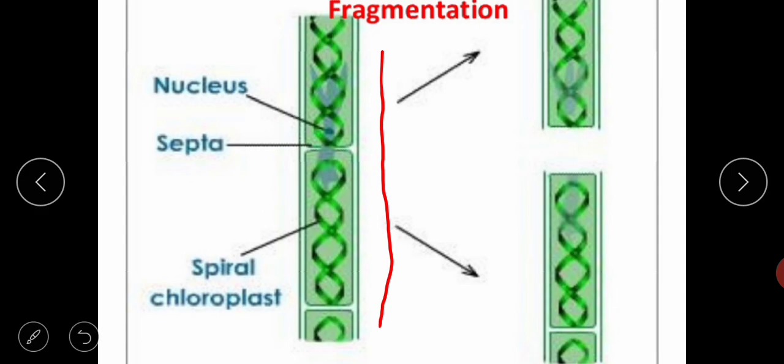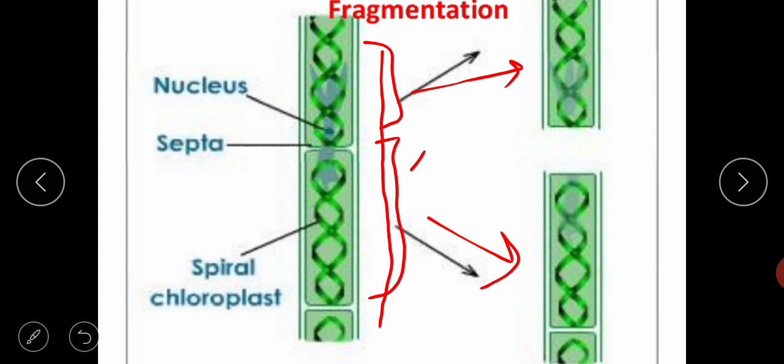It is in the form of a ribbon, isn't it? And now you can see this algae is breaking into a particular segment, isn't it? One segment is broken, you can see, and this particular algae is divided into 2 fragments, isn't it?